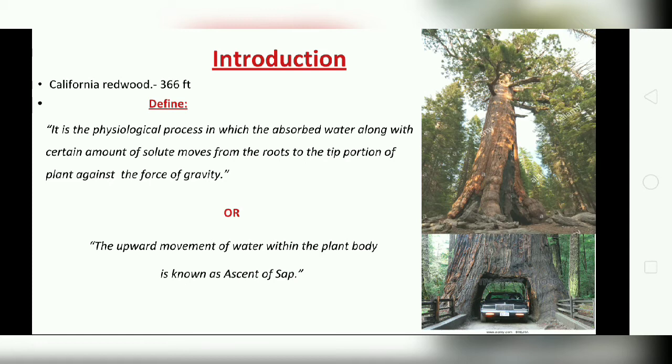Another definition is that the upward movement of water within the plant body is known as the ascent of sap.